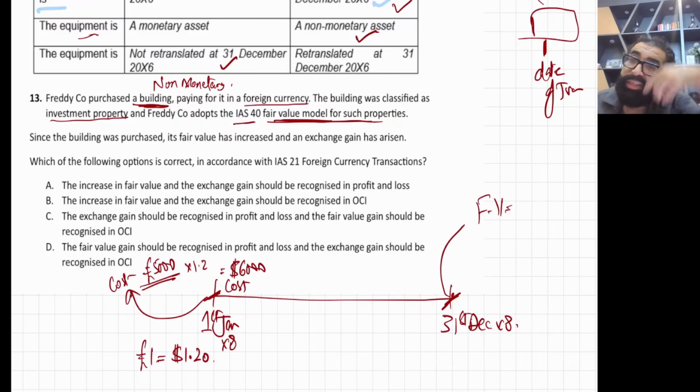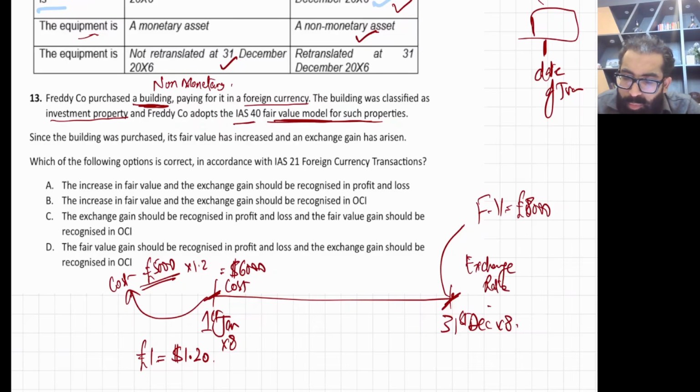We are in United States, but this property is in UK. So first go to UK and calculate the fair value of this property. Let us say the fair value is 8,000 pounds, but now the exchange rate at the year end is 1 pound equal to $1.3.